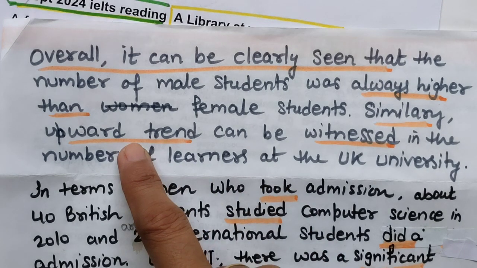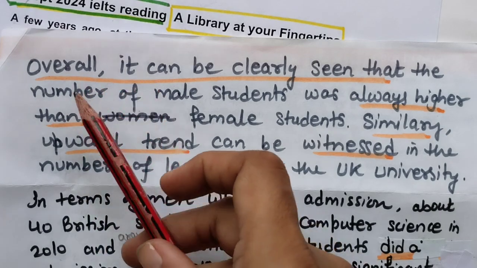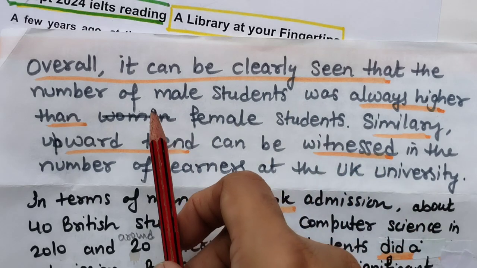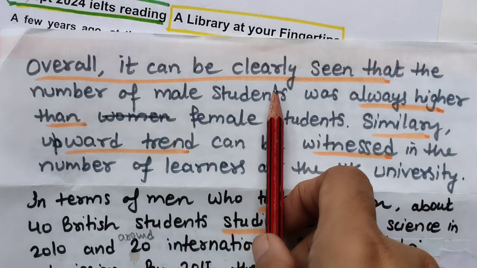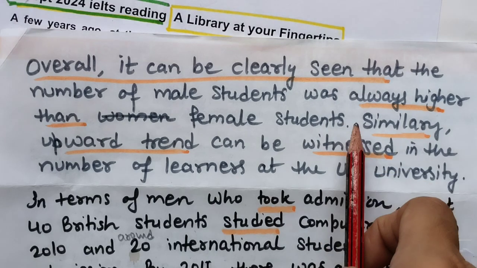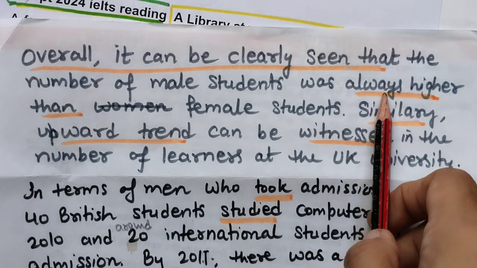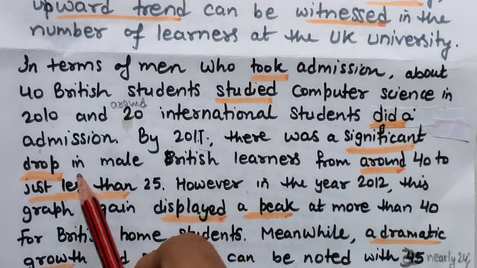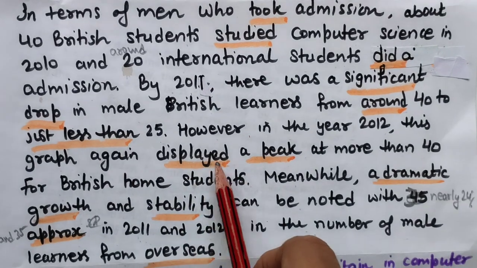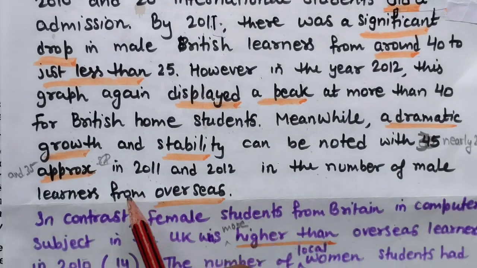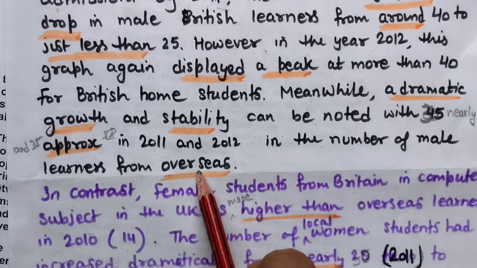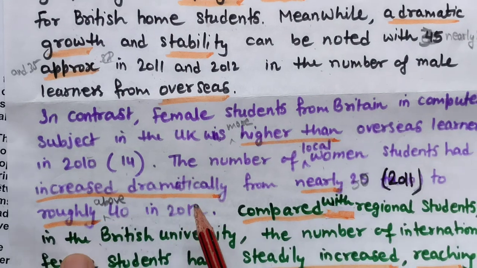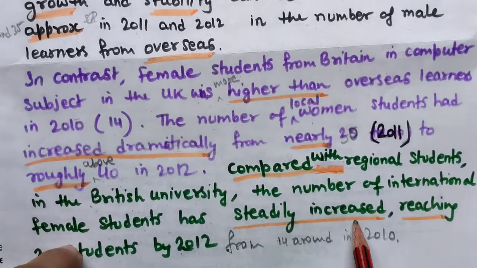So these are the vocabulary words and these are ready-made lines you can use for the overall paragraph. Overall, it can be clearly seen that, it can be visible from the graph, it is readily apparent from the graph that, use it for better bands. That sentence structure is also there. And these are connectors and vocabulary: always higher, upward trend, witnessed, took, studied, did, significant drop, around, just less than, displayed a peak, dramatic growth, stability, approx. Instead of international students, I have written overseas. Higher than, that is repetition, increased dramatically, compared with, roughly, steadily increased, reaching.